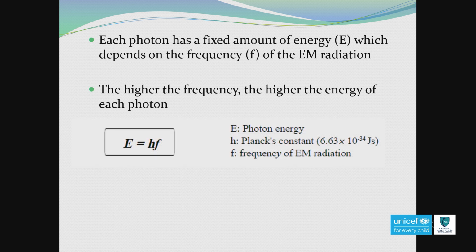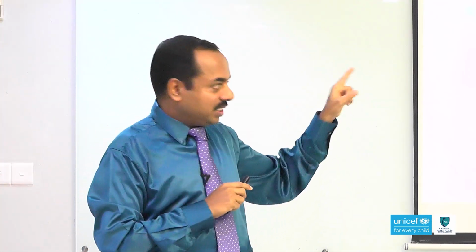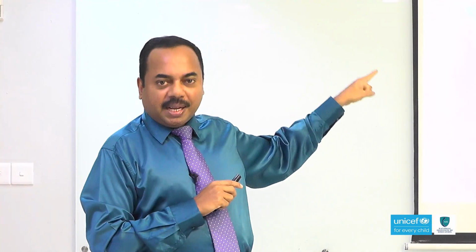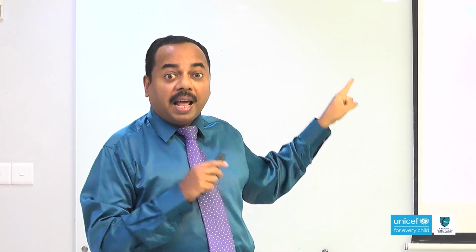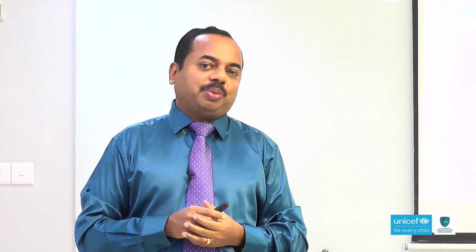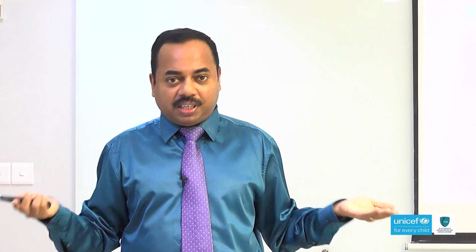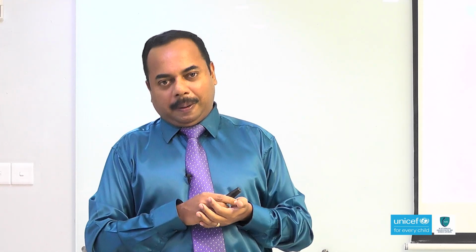Now you can guess that name. h is Planck's constant. I mentioned this name before, the mathematician Max Planck. To honor that scientist, we still use the name Planck's constant. Its value is 6.63 × 10^-34 joule second. We don't have to learn this figure by heart, it is given in the formula sheet.